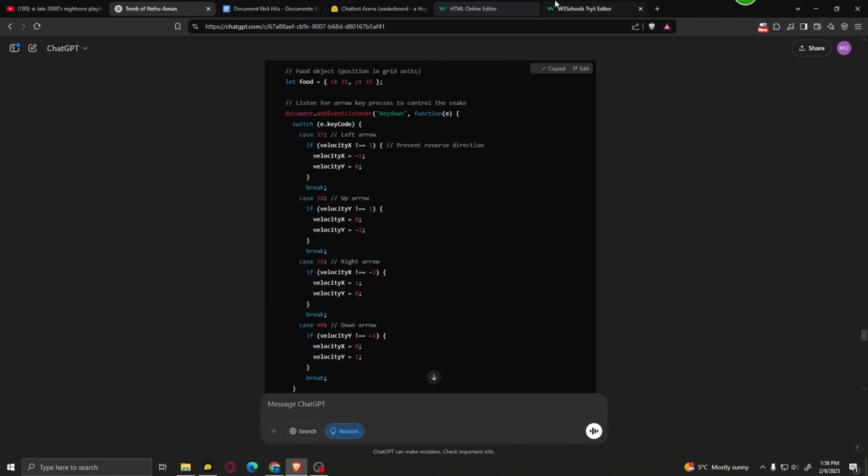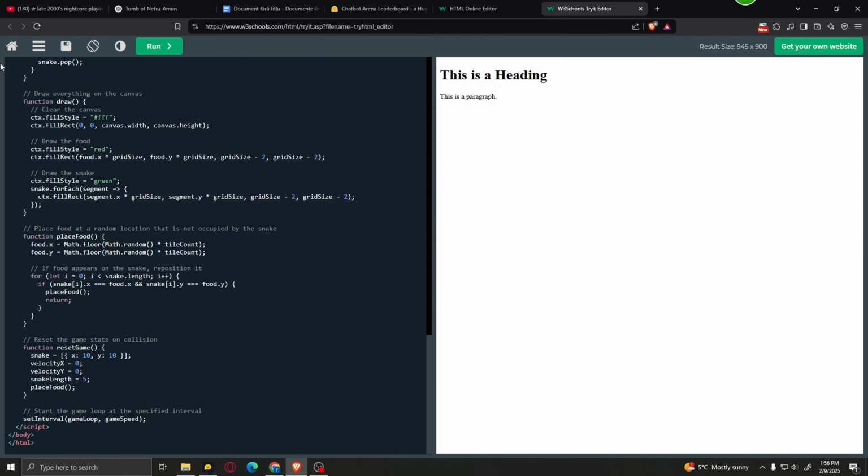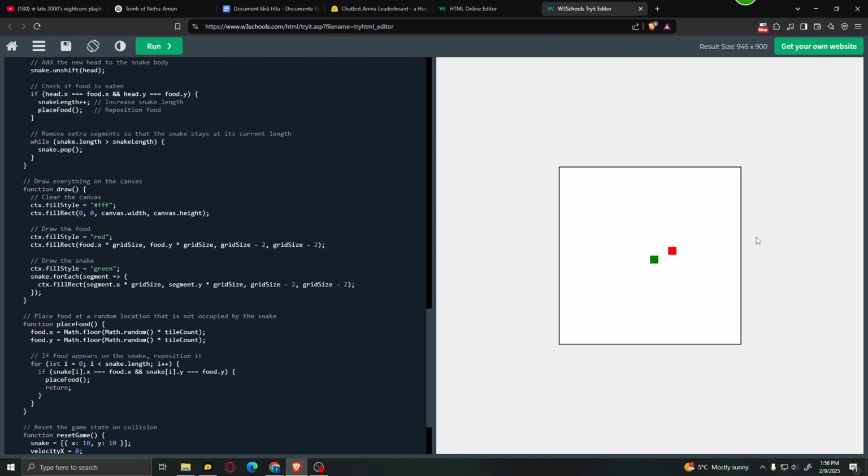Let's copy it, and we're gonna go onto this online HTML editor and just paste the code and hit run. And this is the game you can see here on the right. So if I click, you can see that the game starts. We can go ahead and collect these red dots. As you can see, our snake is slowly growing. And if we hit our tail, as you can see, we die and we get to start again. So ChatGPT did a great job at this.